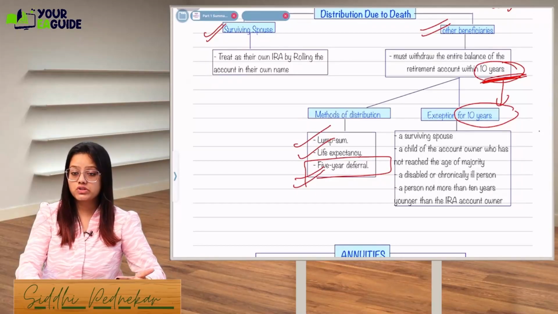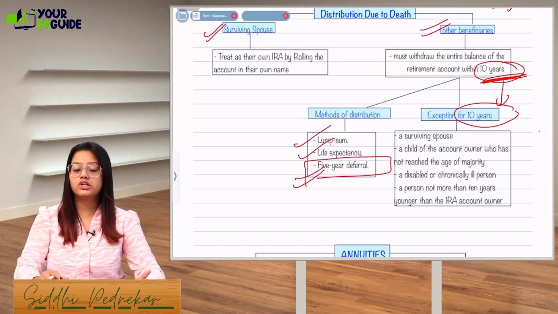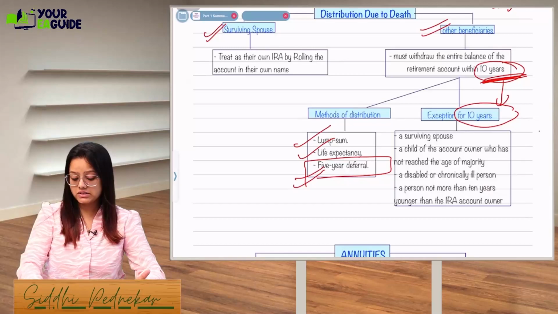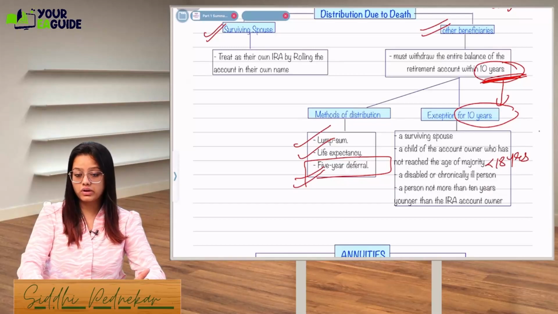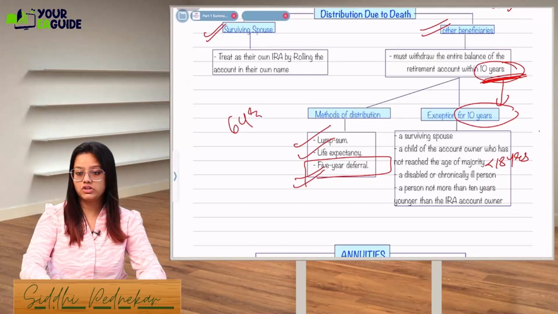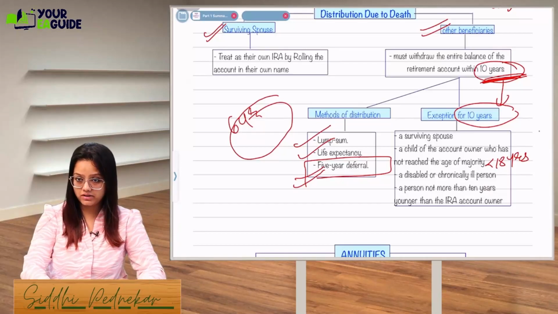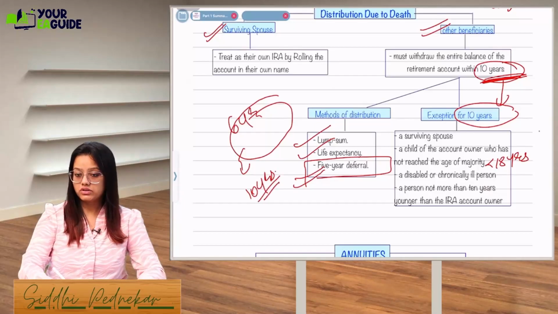Okay, now the exception to 10 years: this 10 years will not be seen in case of a surviving spouse. If the person who is taking the distribution is a child of the account owner who has not reached the age of majority, means less than 18 years, it's not necessary for him to take the withdrawal within 10 years. Right now, let's say he's just 6 years of age, he is going to get the benefit of all the IRA account of his parent, right? So it's not his duty to withdraw within 10 years, right? So this is an exception.